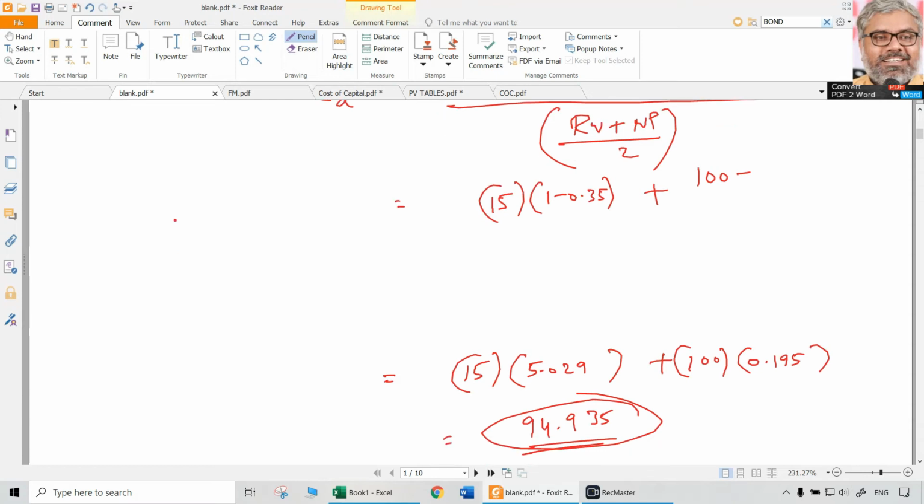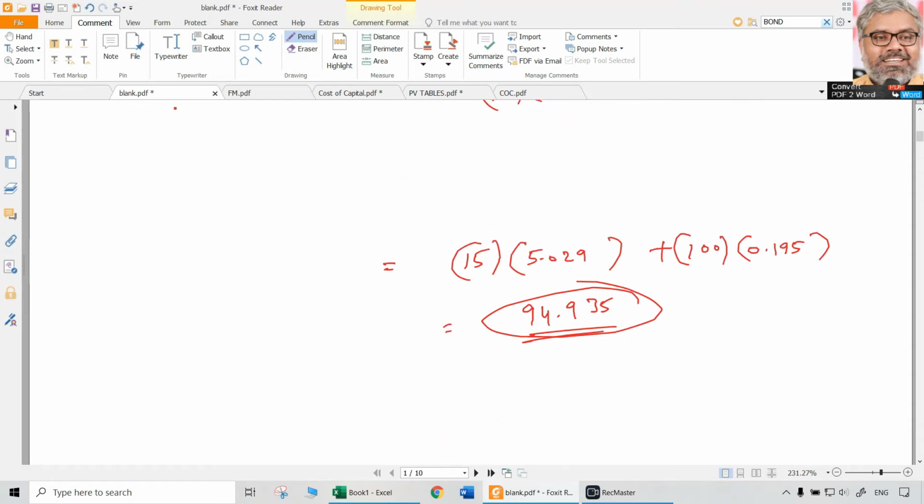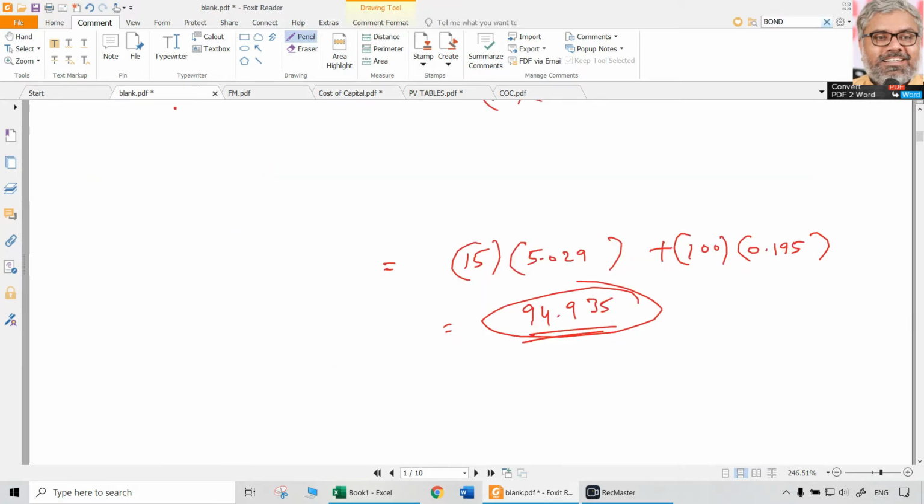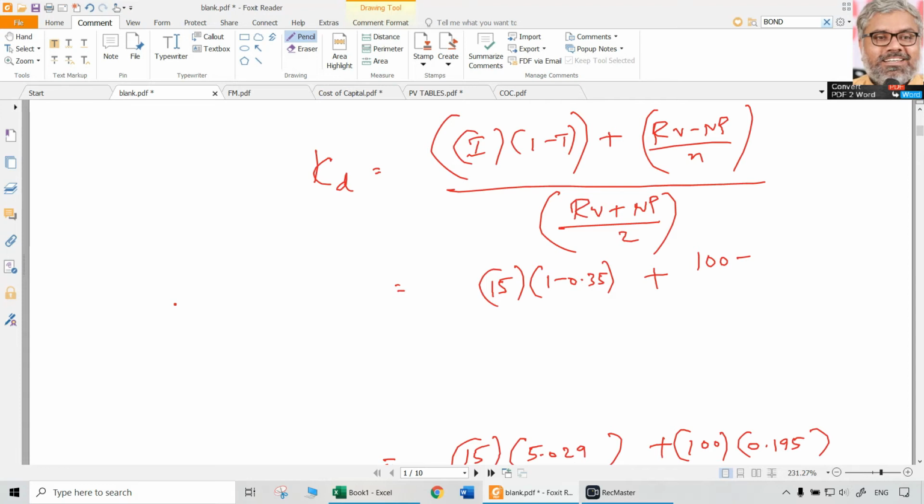How much discount is the question? So it has to be sold at 94.935. That is the normal value of it. However, according to the question, there is also another mention about flotation cost, which has to be calculated on face value. That means flotation cost has to be 2 rupees. So take 2 rupees out from this. So how much the company can raise if at all it issues this bond or debenture? That is 92.935 only. That's it.